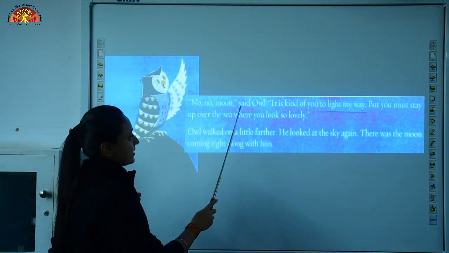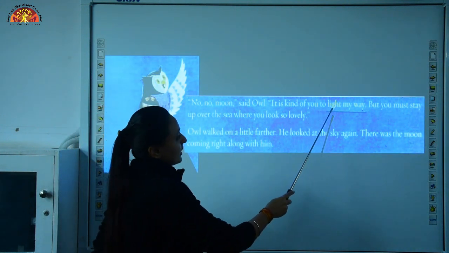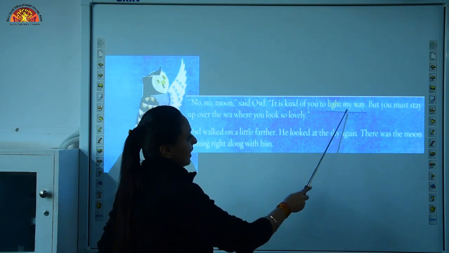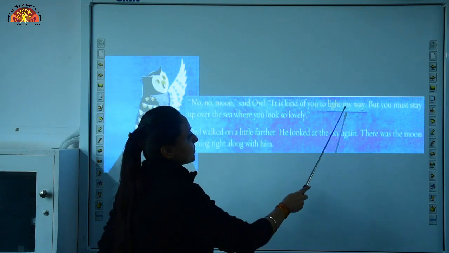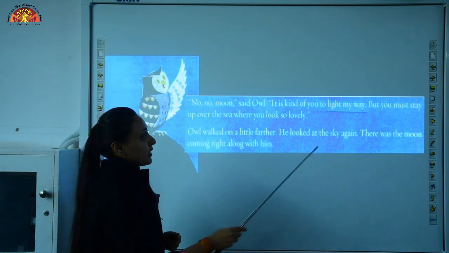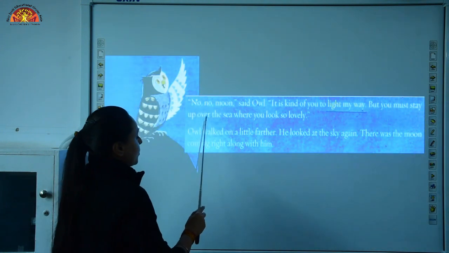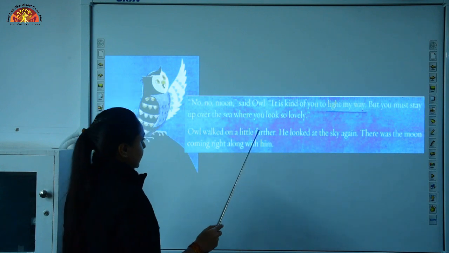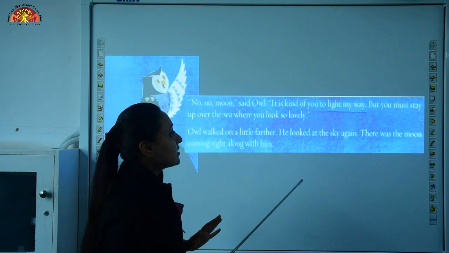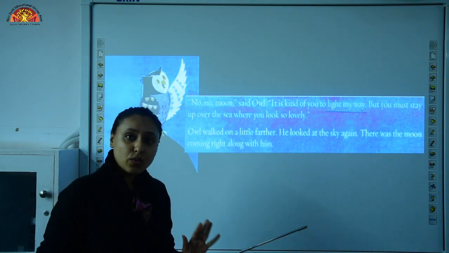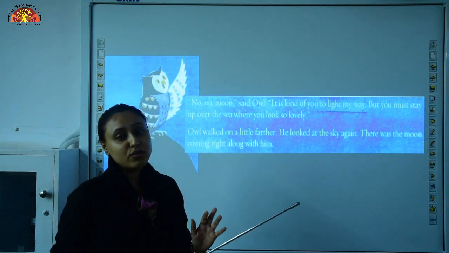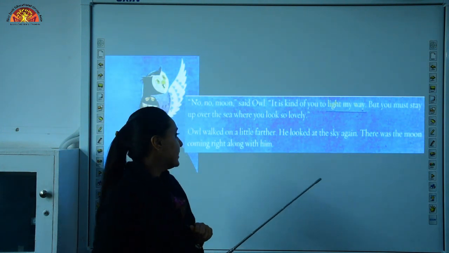No, no, moon, said owl. It is kind of you to light my way. Underline the word L-I-G-H-T, light, M-Y, my, W-A-Y, way. Light my way means to shine the path, okay. But you must stay up over the sea where you look so lovely. So, here owl, as a concerned friend, said that no, I don't need light, it is okay, I can move by myself. You stay there at the seashore where you look very beautiful and lovely, okay.